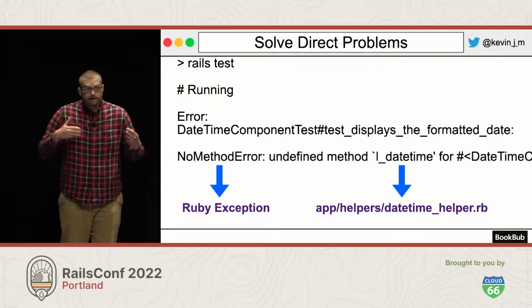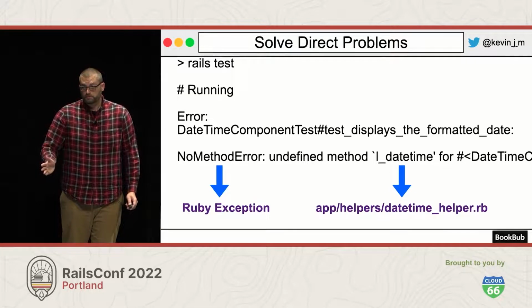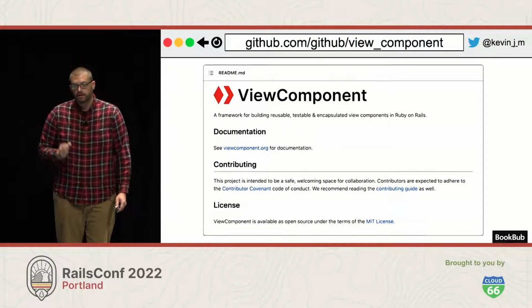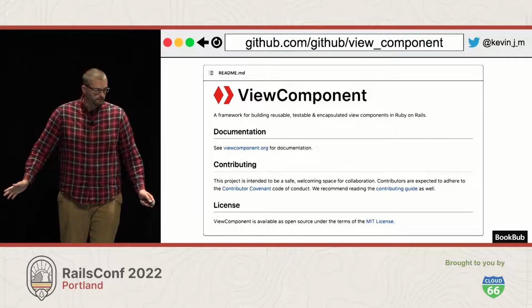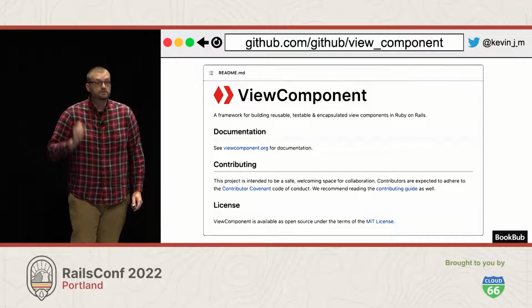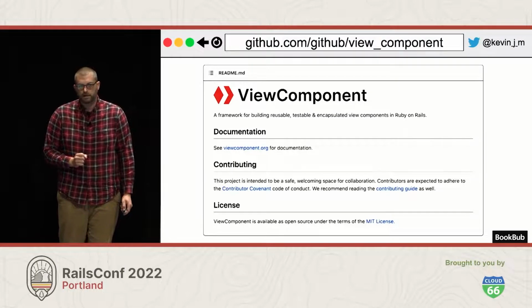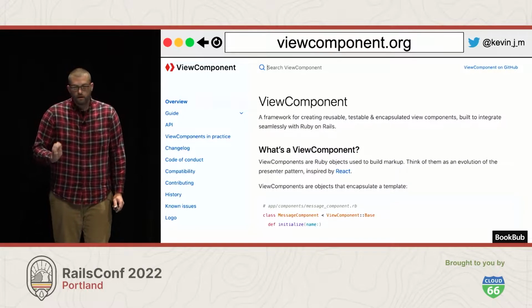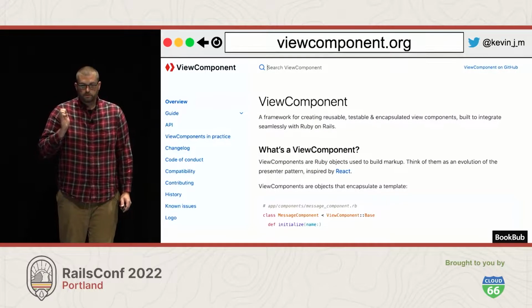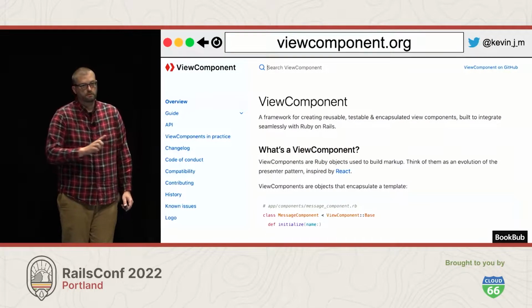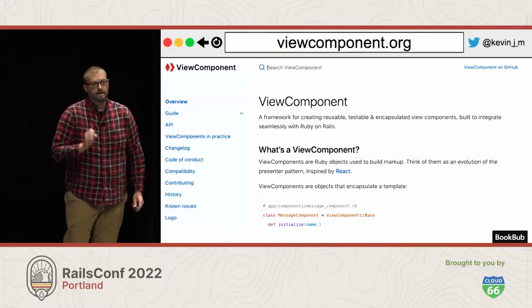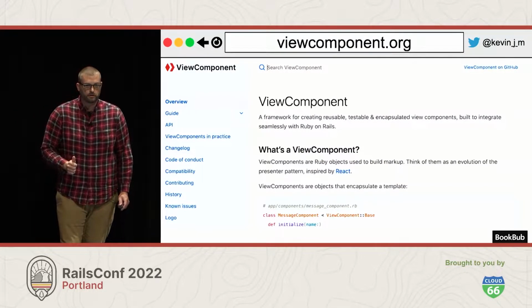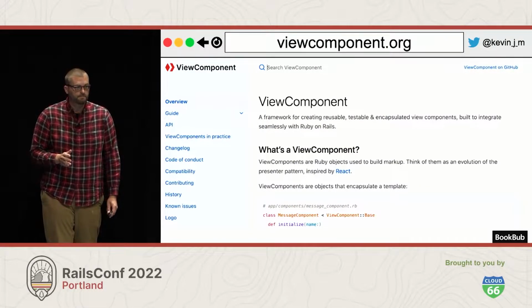And I know the issue is that I'm trying to integrate a Rails helper into ViewComponent. So I'm going to pull up the README for ViewComponent. And here it is in its entirety. It's very terse, not going to help me. Except it does, because it does have a link to a separate site for documentation. So I go there, and that documentation is extensive and wonderful and beautiful. Are there any people in the audience today who have contributed to ViewComponent? Anybody? Okay. If you see someone at the conference today who has contributed to ViewComponent, thank them for me, because this documentation is stellar, and I'm incredibly helpful and thankful that it's here today.